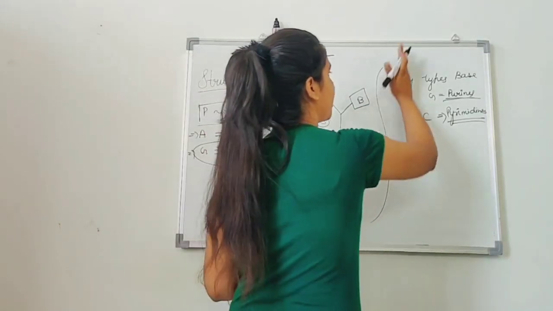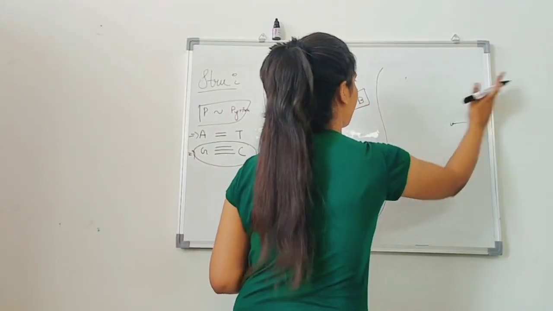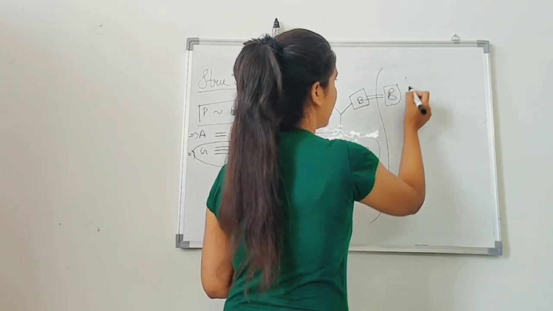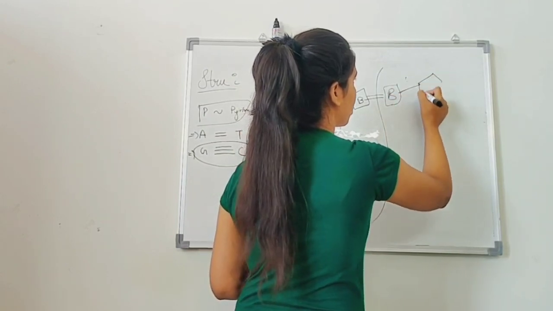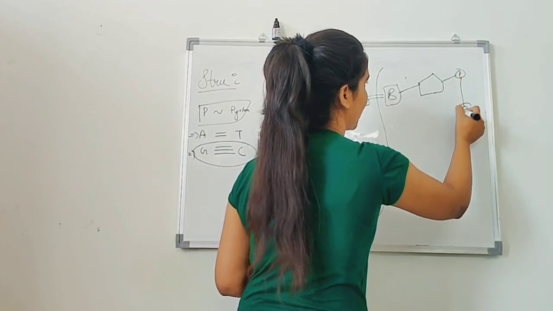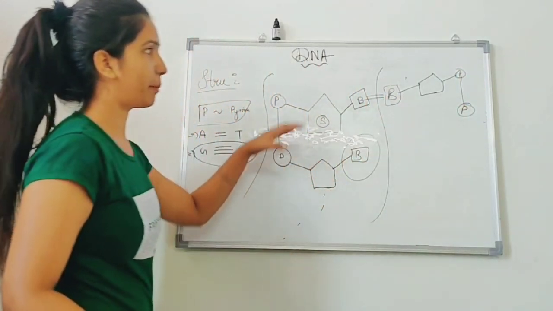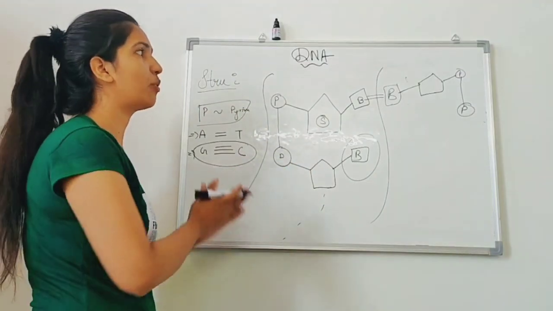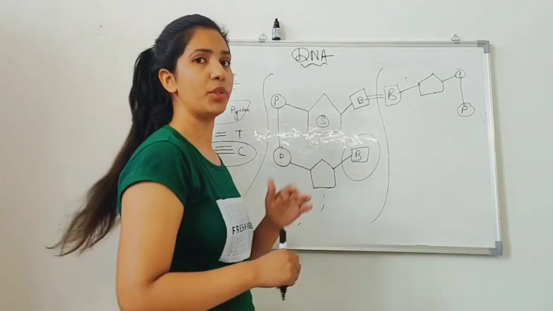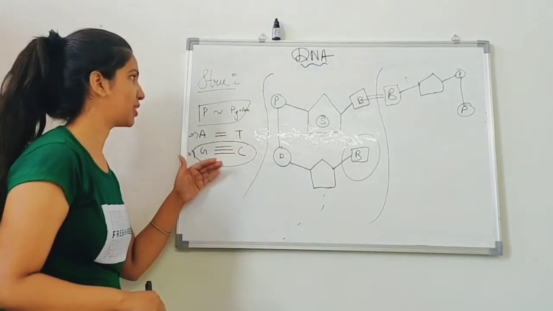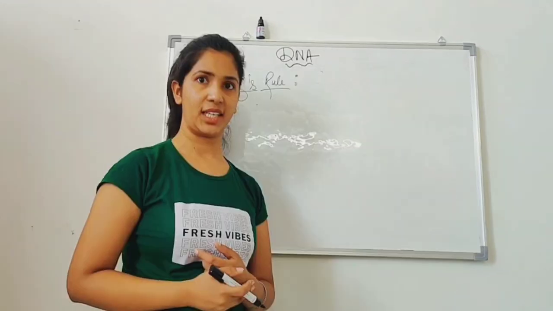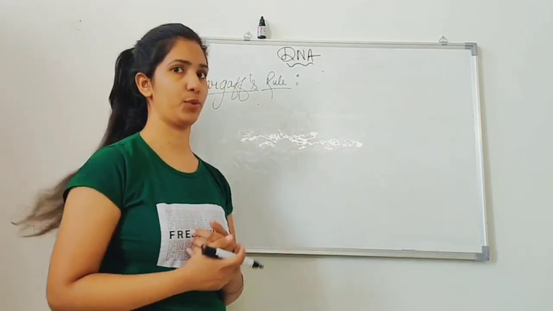So this is the structure of one strand, and the other base pair is going to attach like this, and this is going to attach with the sugar and the phosphate, and this phosphate is going to attach with the next one. This is going to be the complete structure. So I think now you have a complete idea of how the elements of the DNA are combined to each other, and what kind of bonding is present between the purine and the pyrimidine. So that's all about the structure. Next, we are going to discuss the Chargaff rules.